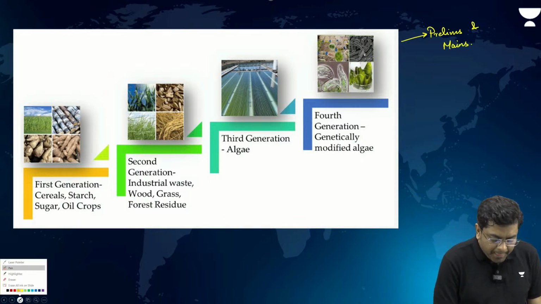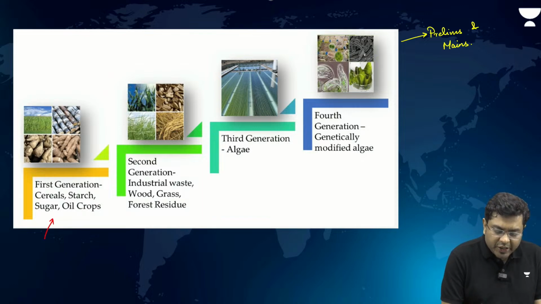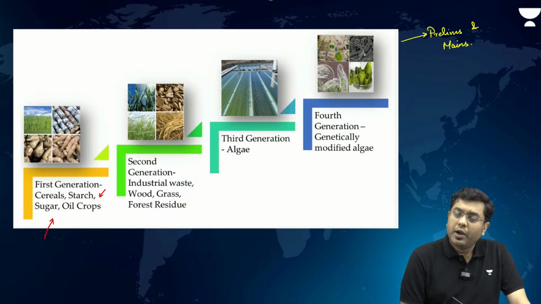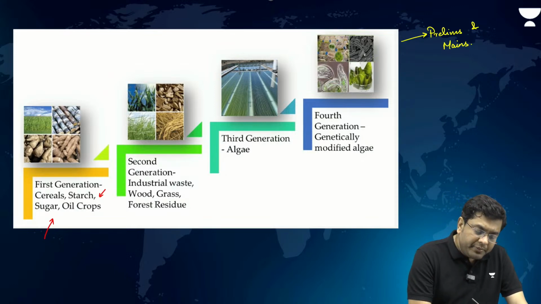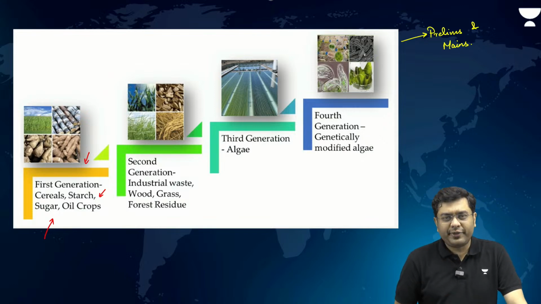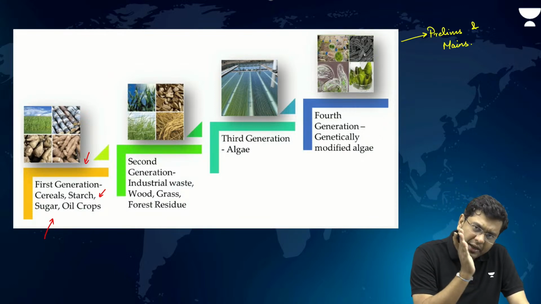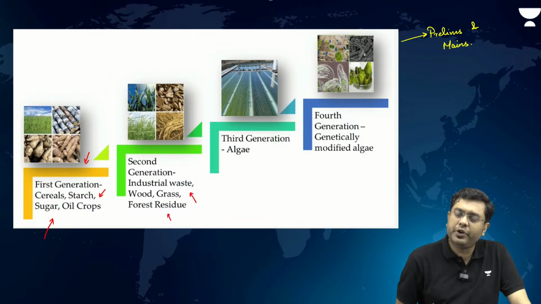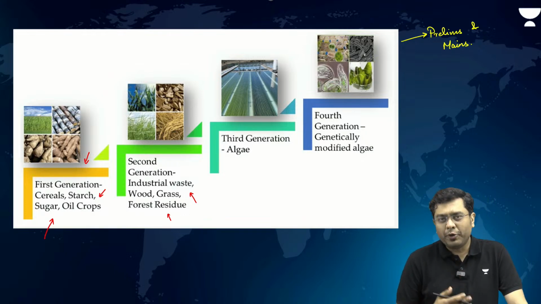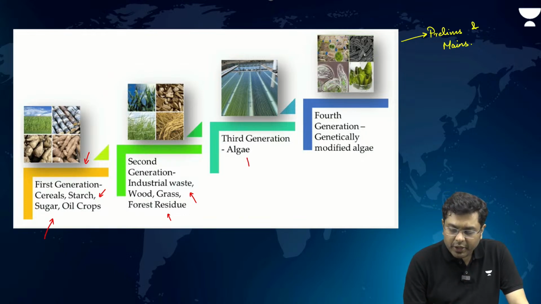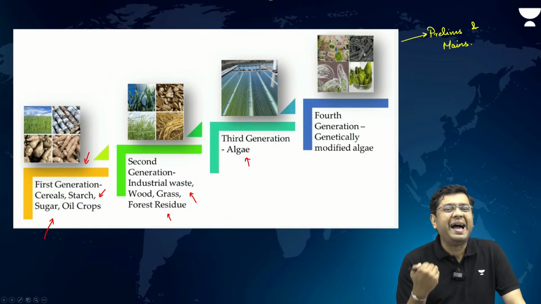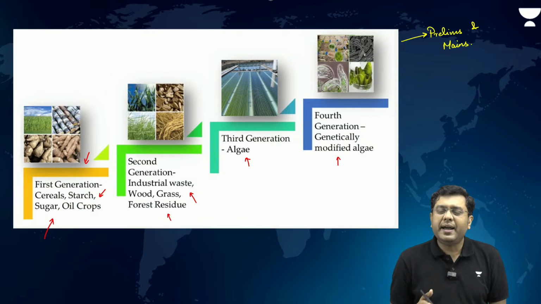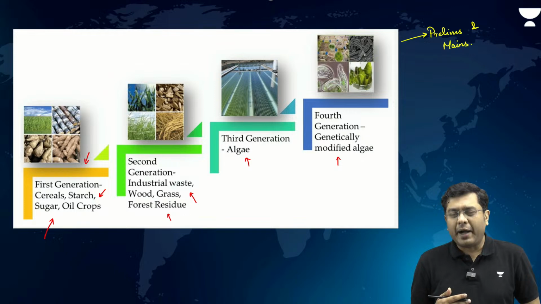Basically, here you will observe that the first generation of biofuel is from cereals, that is maize, broken rice, starch, sugar, that is from sugarcane, oil crops. From there, the fermentation is done to produce ethanol. This is the ethanol produced as first generation ethanol. Then industrial waste, wood, grass, forest residue, that is the second generation of biofuel which is produced. Then third generation, you produce ethanol from algae. And fourth generation, genetically modified algae, specially designed algae for only the manufacturing of biofuel.